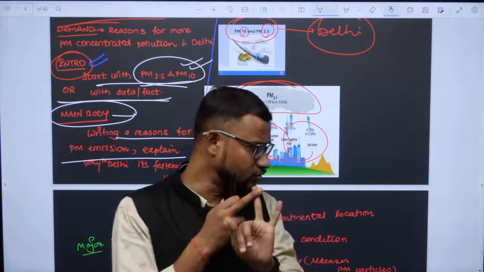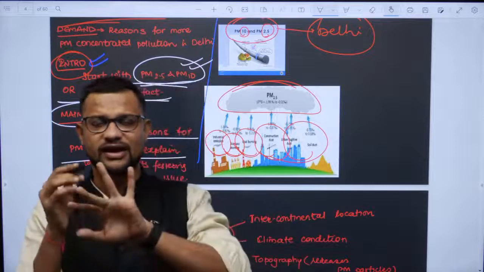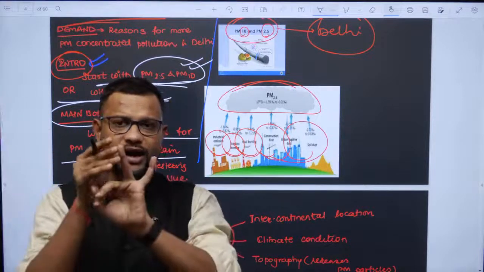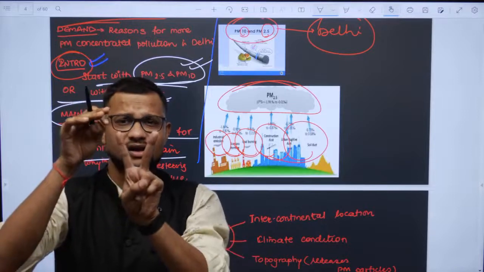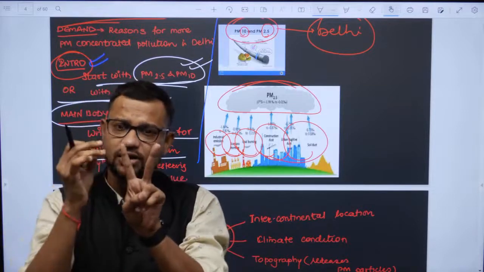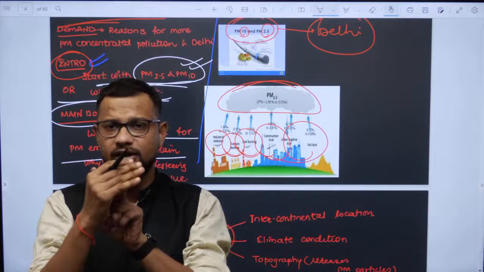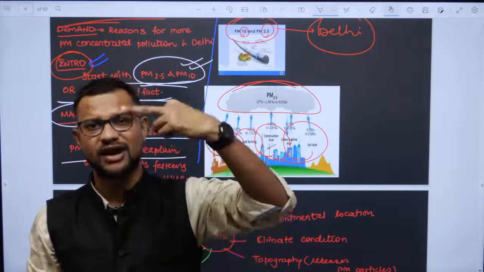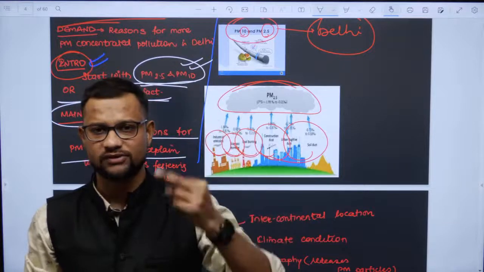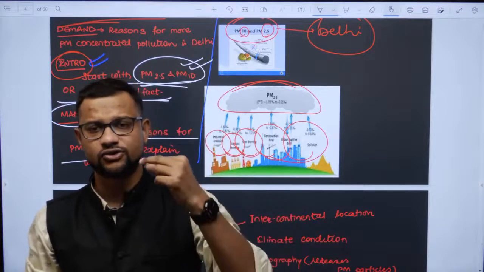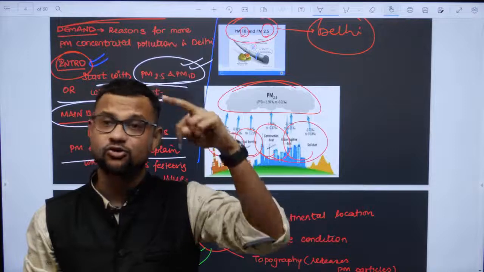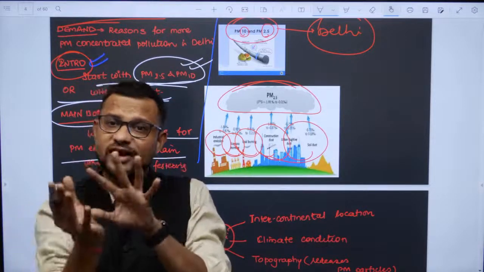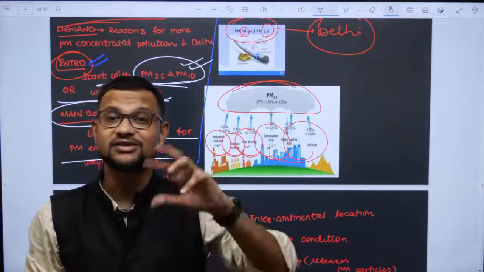Now guys, look here. If you are going to write only limited answers, guys, can you tell me in the comment box what are the reasons for pollution in Delhi, for PM particles? If you are going to write either natural or anthropogenic, your answer is imbalanced, quite imbalanced. Because I know you will start from here: sir, vehicular pollution, sir, industrialization, sir, it is just due to the excessive population density in Delhi. But that's only one side of the coin, guys. There is another side too.